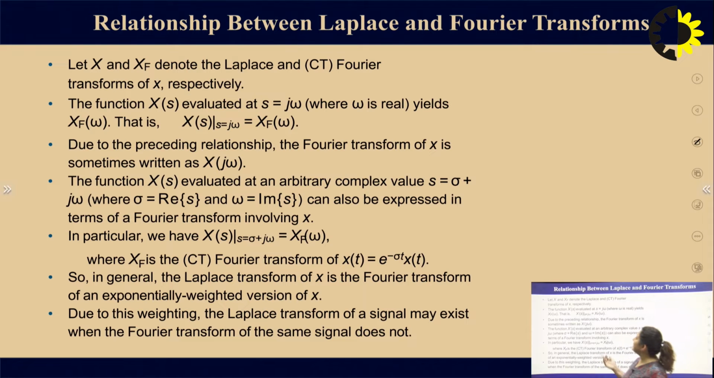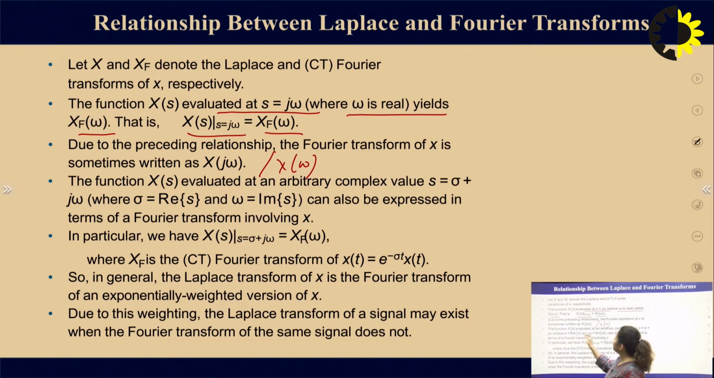Let X and X_F denote the Laplace transform and the Fourier transform of small x. Now, the function X evaluated at s equal to j omega, where omega is real, gives X_F(omega), that is X(s) at s equal to j omega becomes the Fourier transform of the input signal x(t). Due to this relationship, the Fourier transform of x is sometimes written as X(j omega) or sometimes as X(omega).